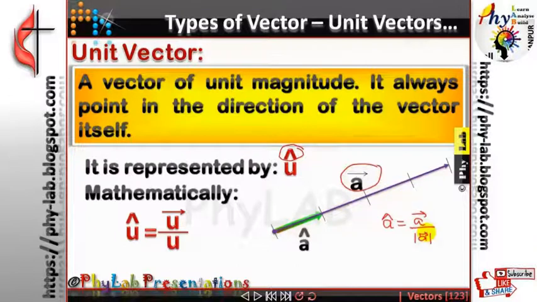What is the importance of a unit vector? A unit vector is used to tell me the direction of the vector. So whenever you are asked to find out the direction of a vector or write down the direction of a vector, what should you do? You should find the unit vector of that particular vector. Is that clear? How do you calculate or find the unit vector? Take the vector, divide by its magnitude.